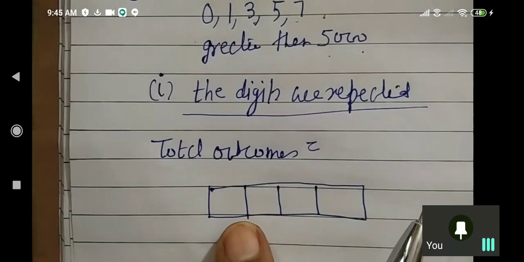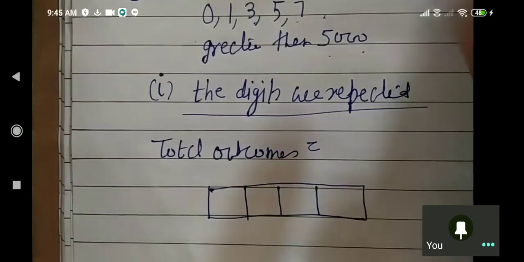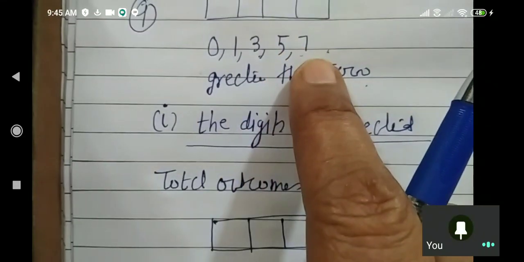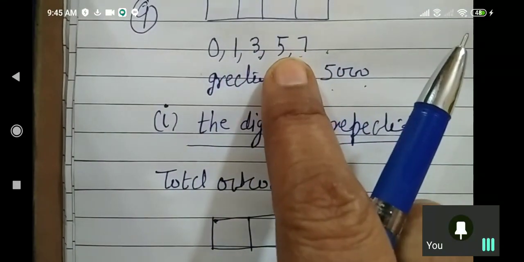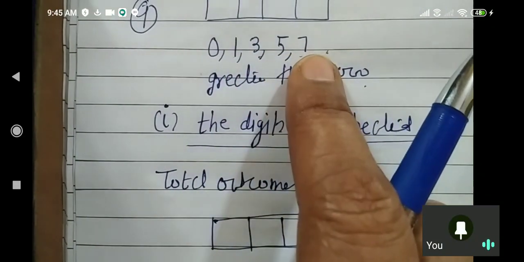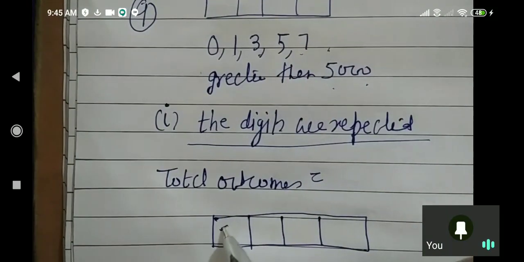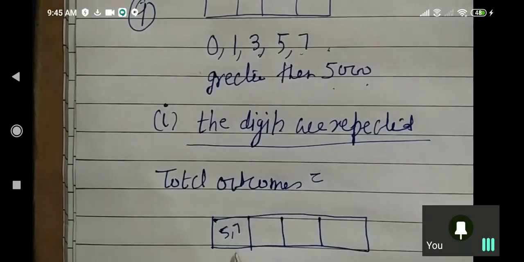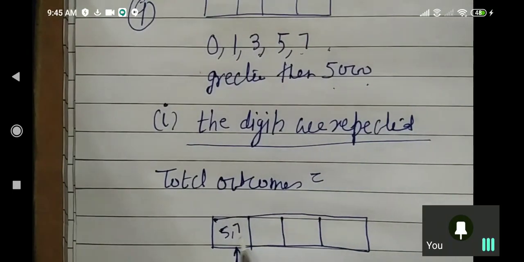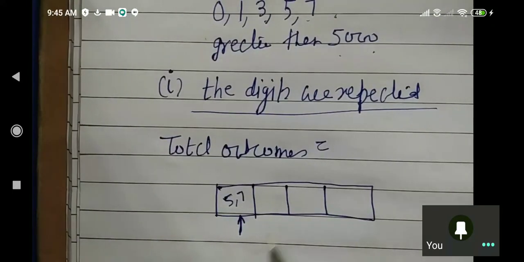It means the number should start either with 5 or 7. In digits, a number that starts with 5 or 7 will be greater than 5,000. So this place can be filled either by 5 or 7.